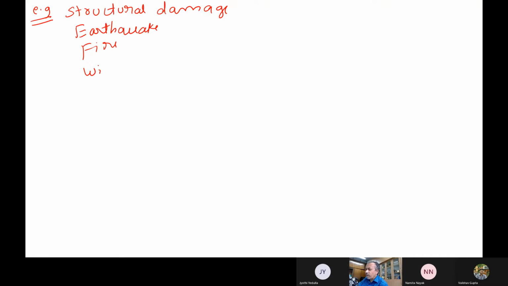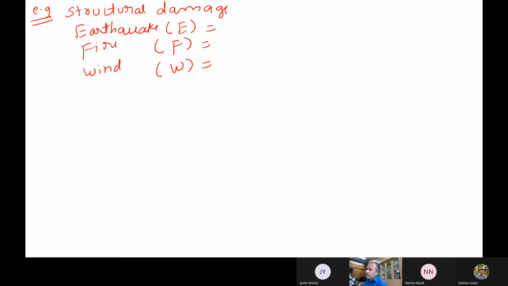This has a lot of examples. For example, the structural damage, since we are civil engineers. Let us say the structural damage can happen due to an earthquake. It can also happen due to fire, or it can happen due to wind. Of course, there are many other things, but right now we take only these major ones. So these are the 3. The structure can be damaged by these 3 events.